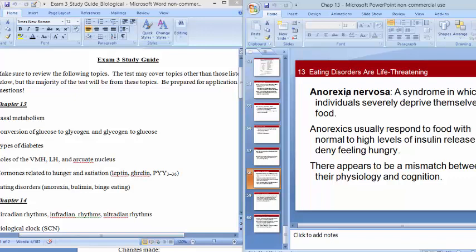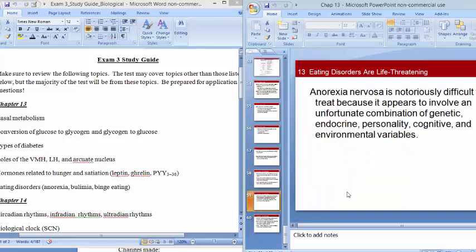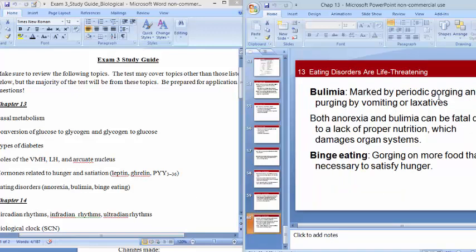There are all kinds of health problems that are associated with that, but there does seem to be an issue with viewing themselves realistically. They tend to have very negative views of anyone who has any amount of body fat at all. Okay. Bulimia is going to be a combination where you have the binging and the purging.